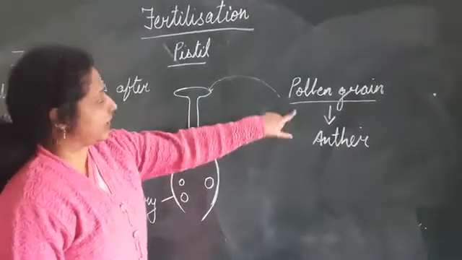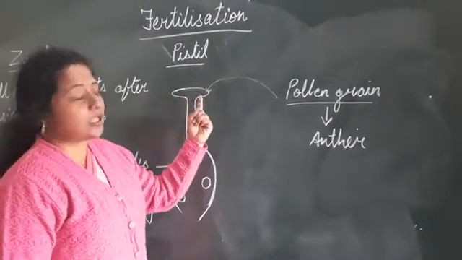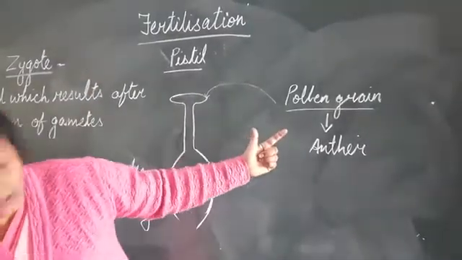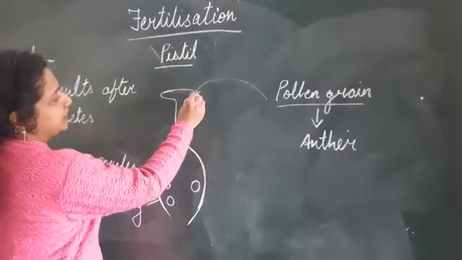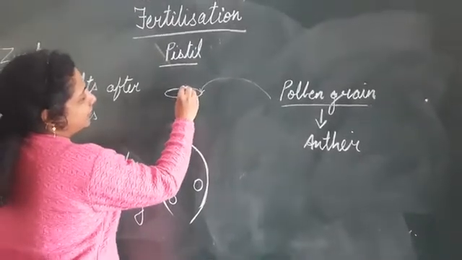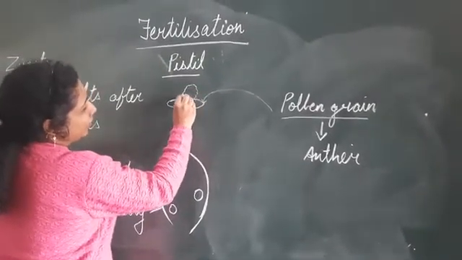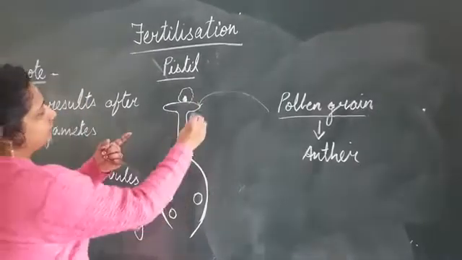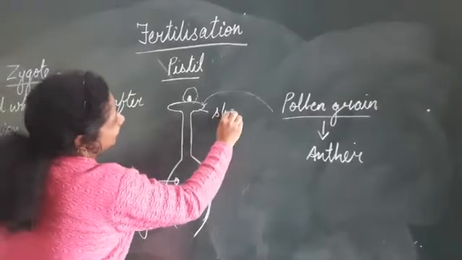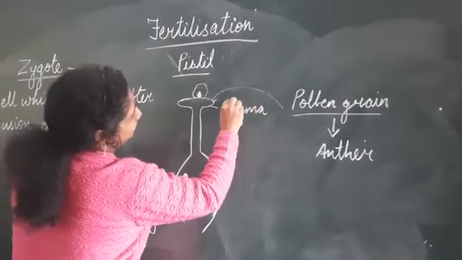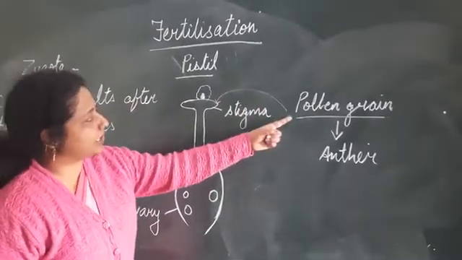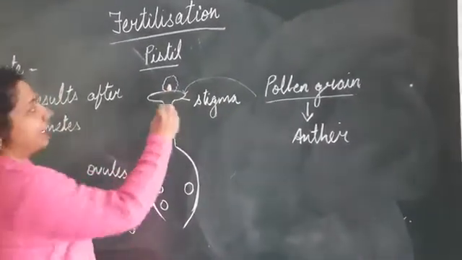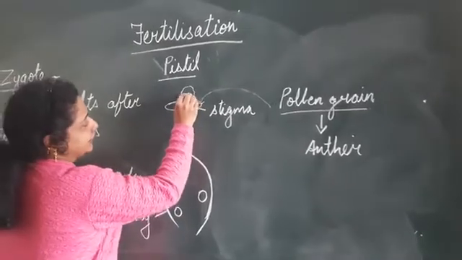This pollen grain can reach the stigma either by wind or by insects. Now the pollen grain has landed on the stigma. Here is the pollen grain. Okay. Now the pollen grains get transferred from the anther to the stigma and it reaches here. It has landed here, the pollen grain.